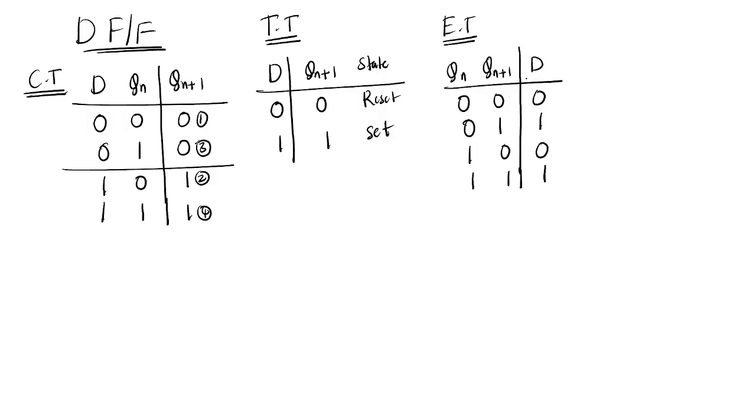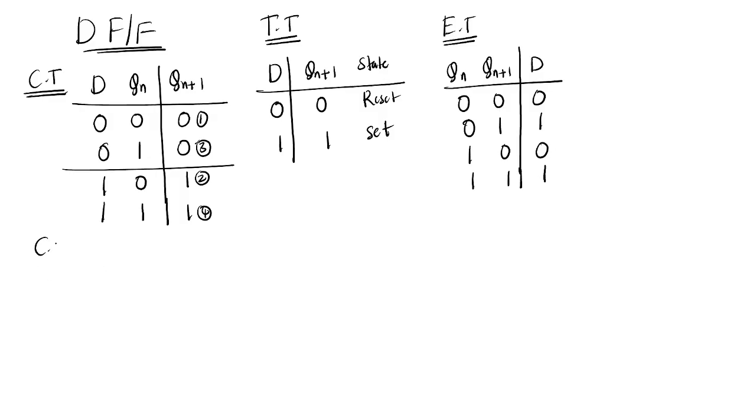Did you observe anything from this table? Yeah, D is just following the next state. If you remember this, simply write down the values 0, 1, 0, 1 in the D input.